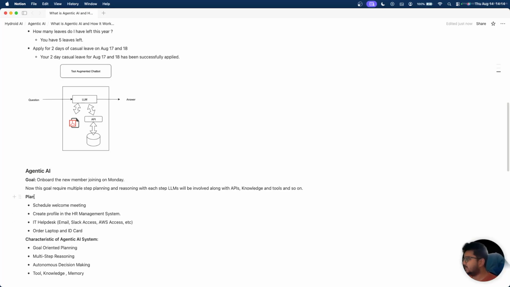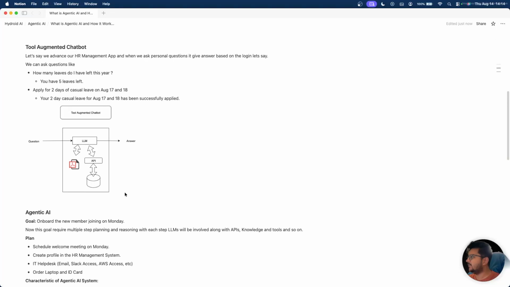Let's say the plan that the agentic AI has made for onboarding a new member on Monday is: schedule a welcome meeting on Monday. Create a profile in the HR management system.